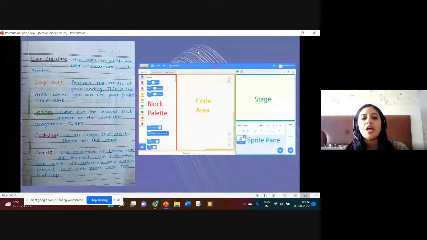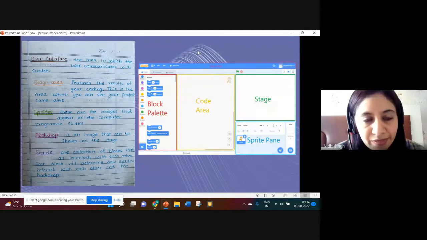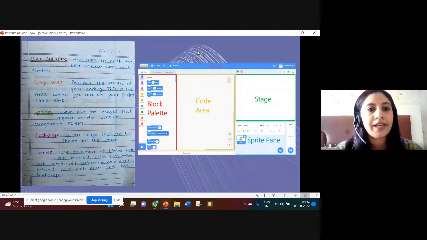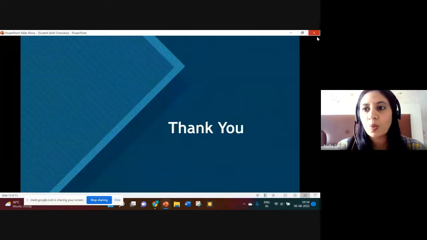All right. So now, the first thing you need to understand is user interface: the area in which we interact with our system, the interface with which a user interacts. By the way, who is the user and what is the system?